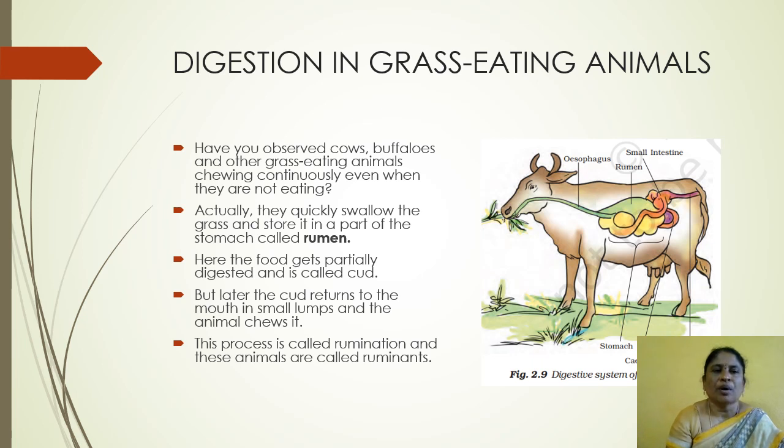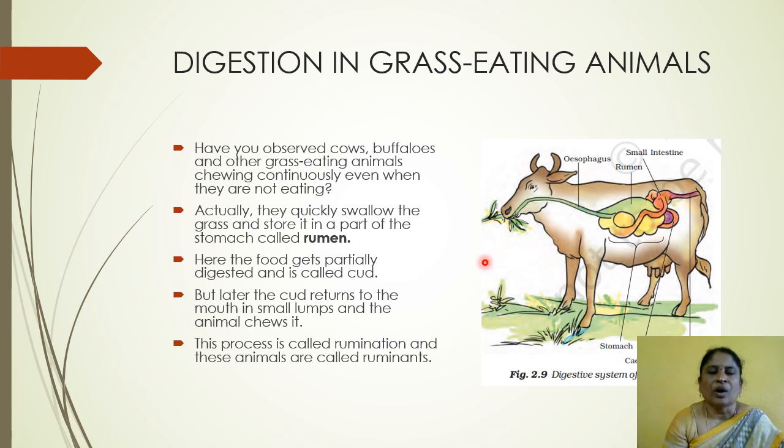Rumen is a part of the stomach in grass eating animals. Rumen is the chamber of the stomach. Here the food gets partially digested. The food partially digested in the rumen is called cud. Partially digested food is called cud.